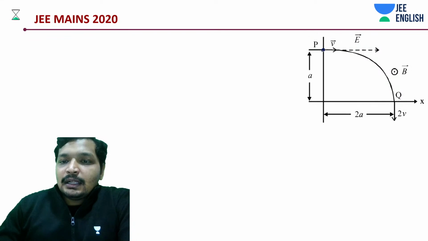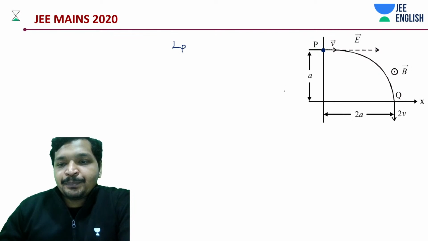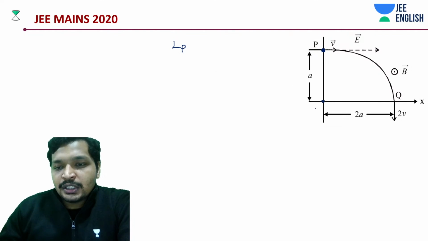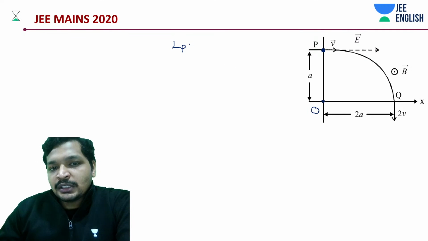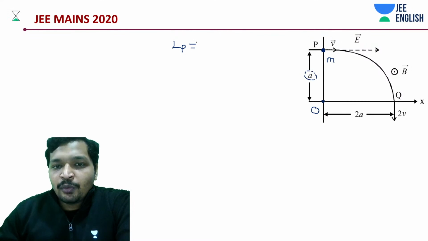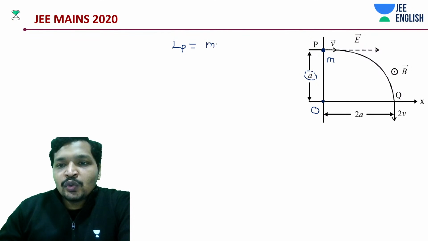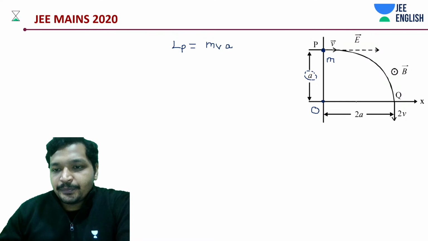So at this point we are supposed to find out angular momentum. I think it's with respect to origin, right? How much is this supposed to be? It has a mass m. Distance is how much? A. So at P, what is it? M into V into A.